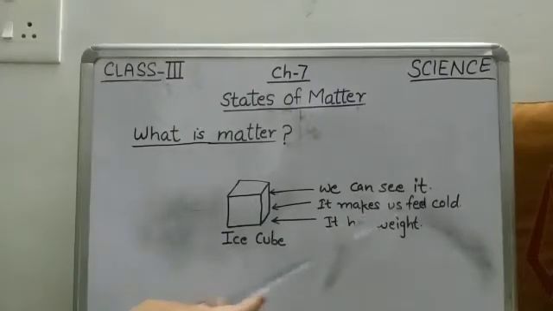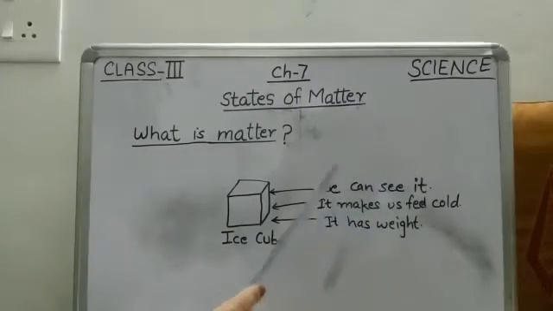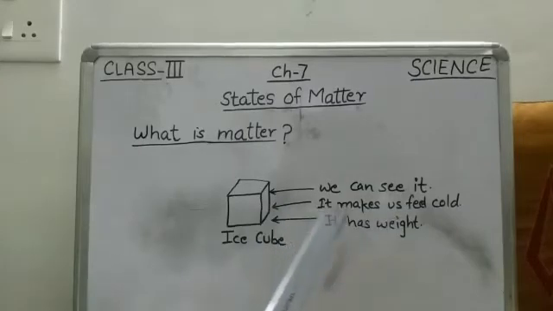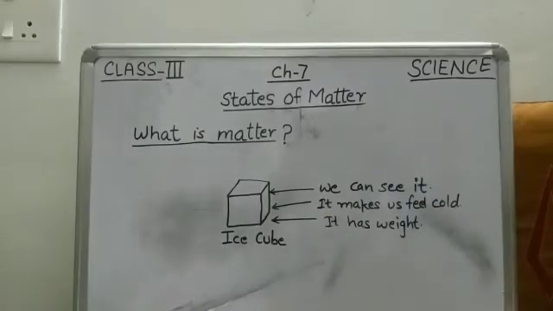Now, if we take an ice cube in our hand, can we see it? Yes, we can see it. This is the sense of sight. Now, how does the ice cube make you feel? It makes us feel cold. This is the sense of touch. When we touch it, we feel cold. Then it has weight. Do you feel its weight? Yes, it has some weight.